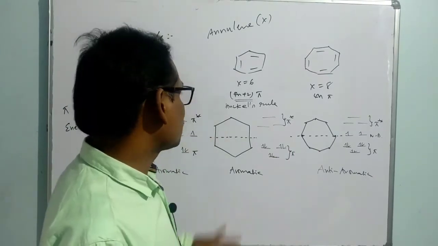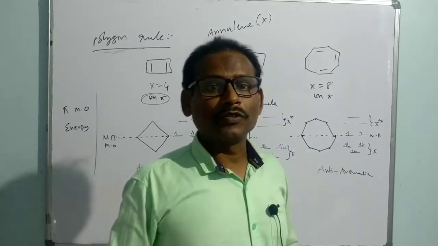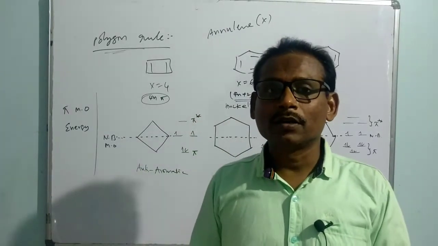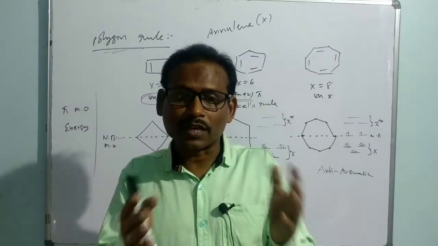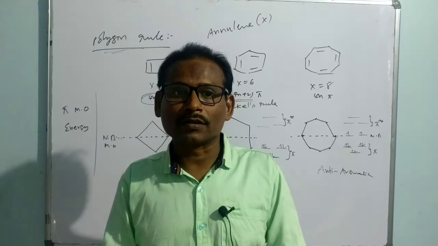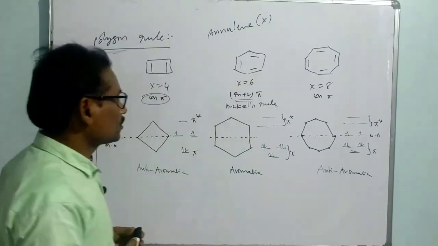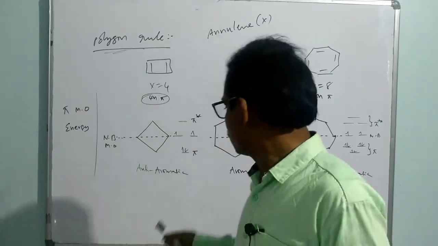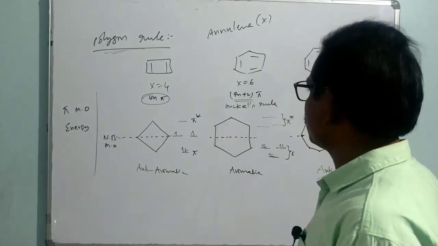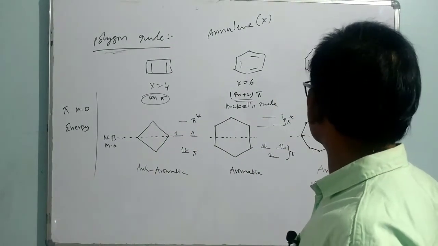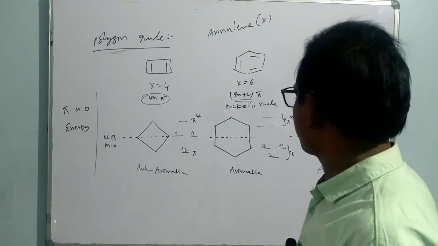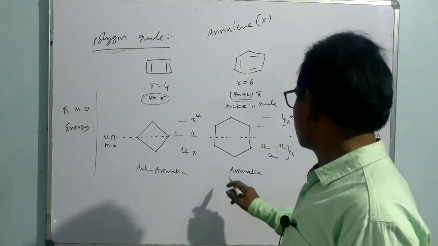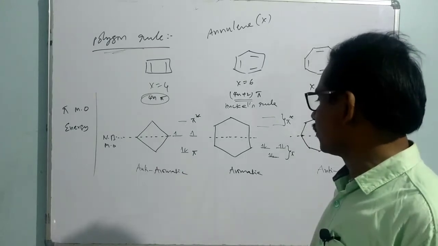Now by this we can discuss which species is going to be stable, because whenever they give a cyclic species, you must be able to say which is more stable and which is less stable. See, aromatic is more stable than anti-aromatic.